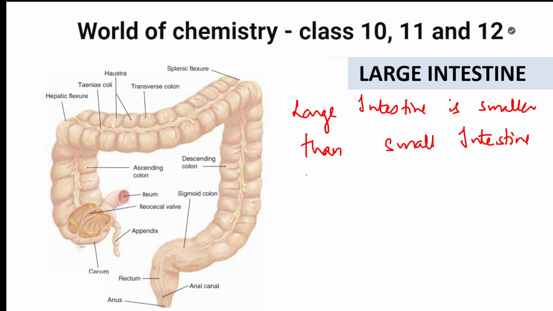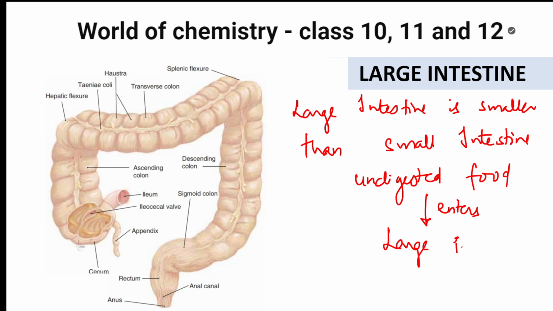Here, what happens in the large intestine? Whatever undigested food is left, the undigested food enters into the large intestine after everything is over. So here, what is happening in the large intestine?